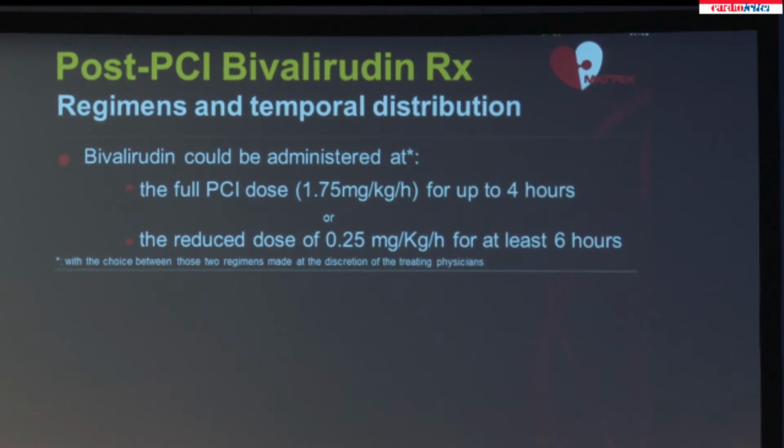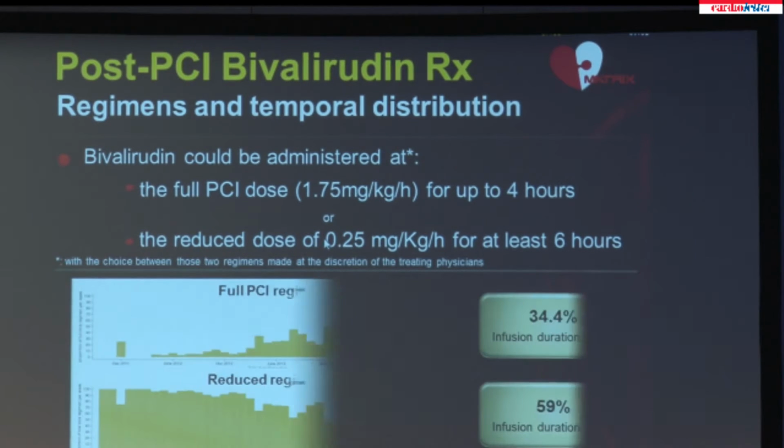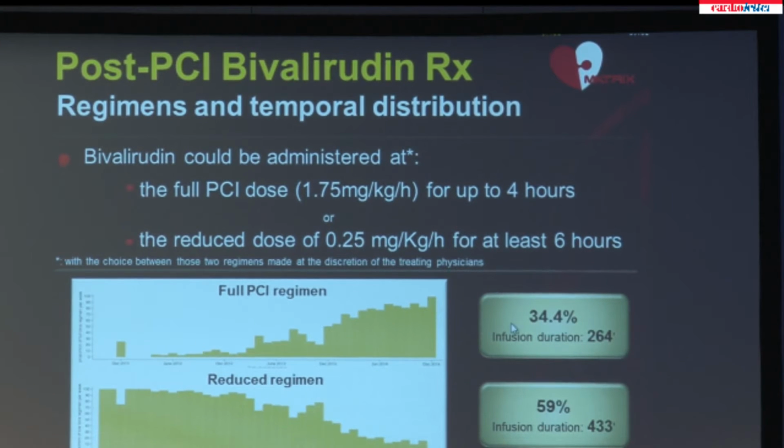The post-PCI bivalirudin could be given at 2 different regimens. The full PCI dose was allowed, the 1.75 for up to 4 hours, or the reduced dose at 0.25 for at least 6 hours, with the choice of these 2 regimens left at the discretion of the treating physician. At the end of the study, roughly 2/3 of the patients received the reduced regimen and 1/3 of the patients